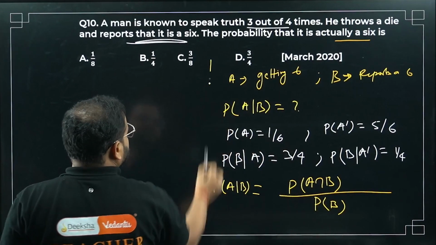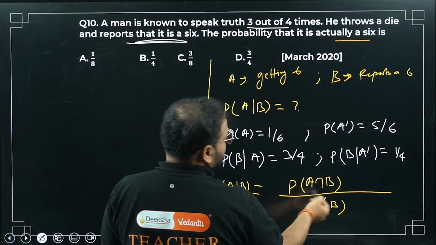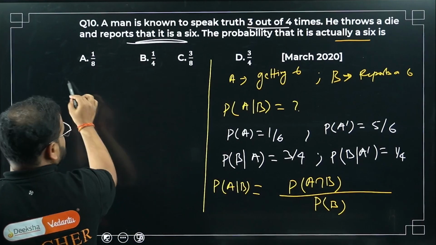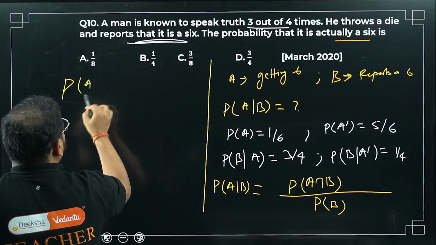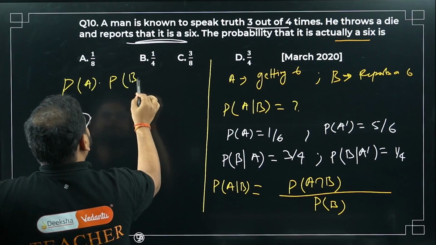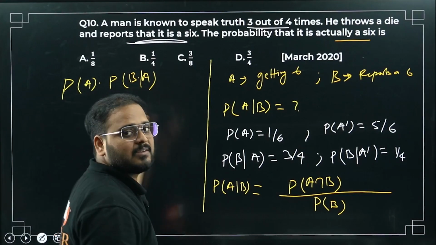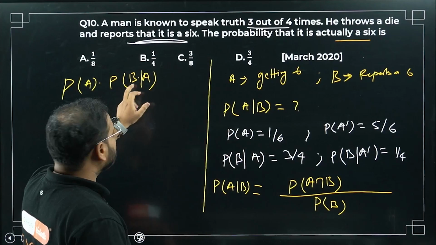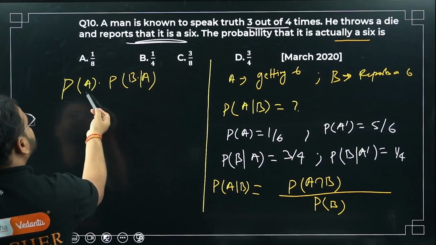Okay, so let's check. How can I write this? I can write this using conditional probability. I can write this as P of A dot P of B given A. Please check. If I write for P(B|A), the conditional probability for B when A is already given, I'll add P(B) into P(A) upon P(A), which will cancel this.